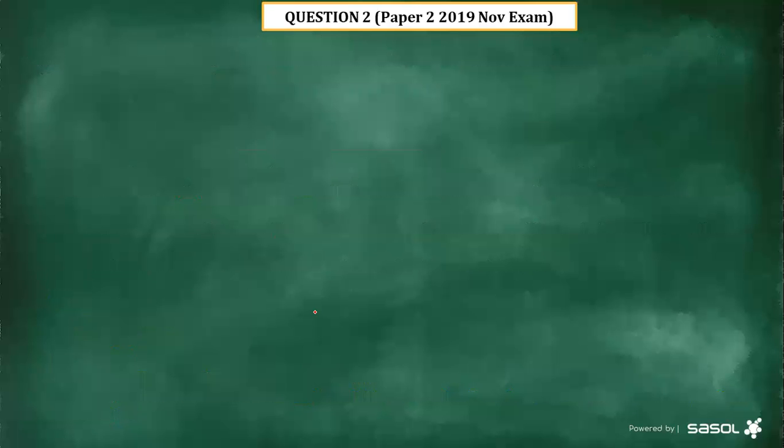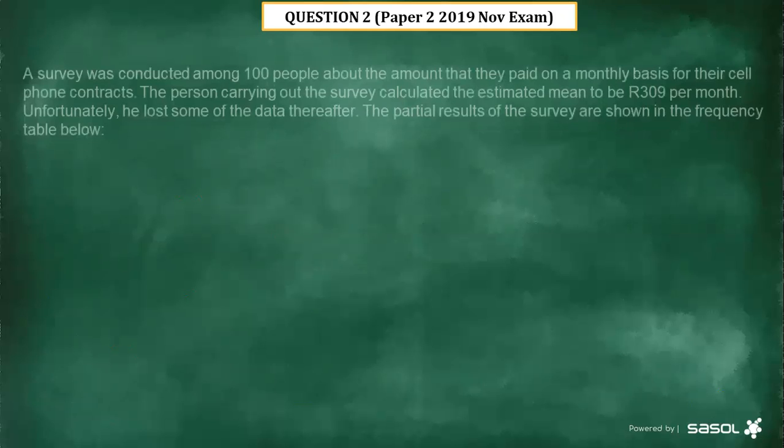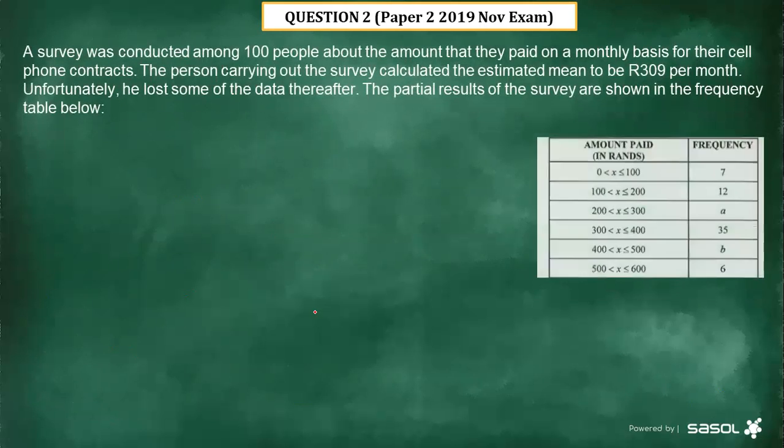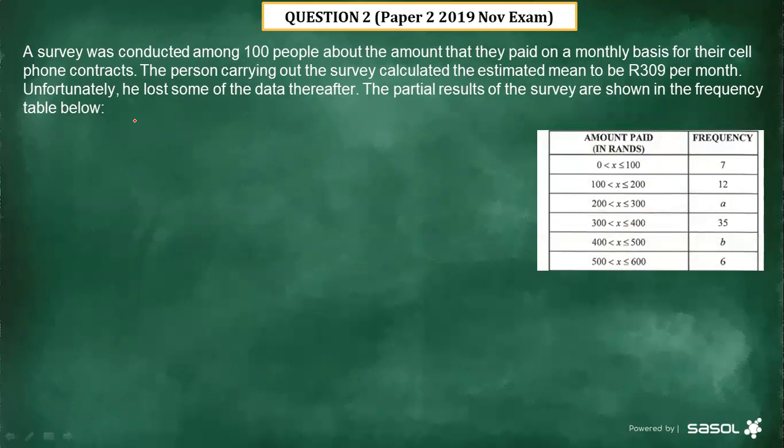We are now getting to question 2 for the 2019 November paper. The scenario says a survey was conducted amongst 100 people about the amount that they paid on a monthly basis for their cell phone contracts. The person carrying out the survey calculated the estimated mean to be what?